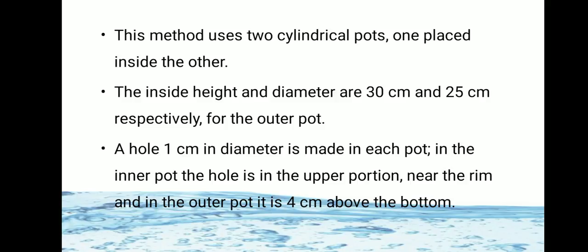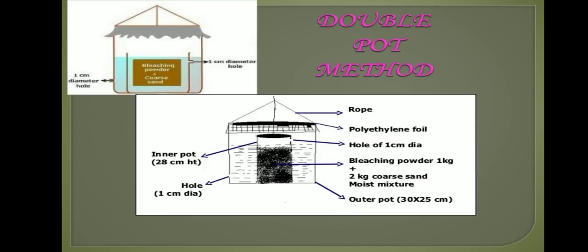A hole of 1 cm in diameter is made in each pot. In the inner pot, the hole is in the upper portion near the rim, and in the outer pot, it is 4 cm above the bottom. You can see in the image the two pots kept one inside the other. The inner pot has the 1 cm diameter hole at the rim, and the outer pot has a hole which is also 1 cm in diameter, but it is 4 cm from the bottom.